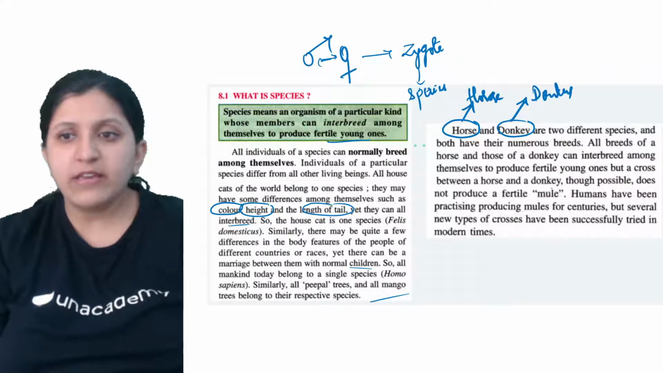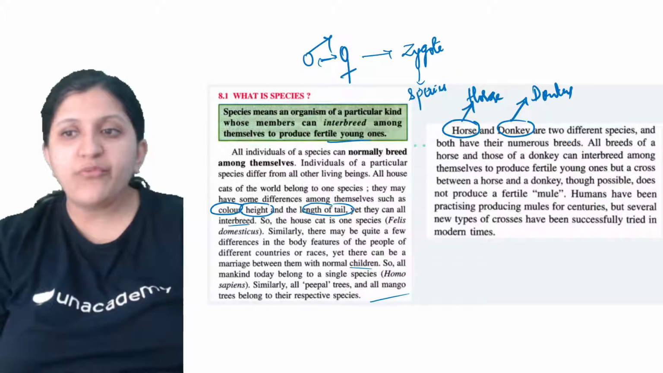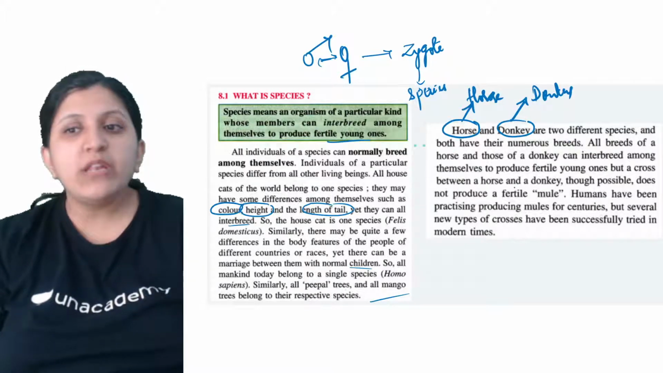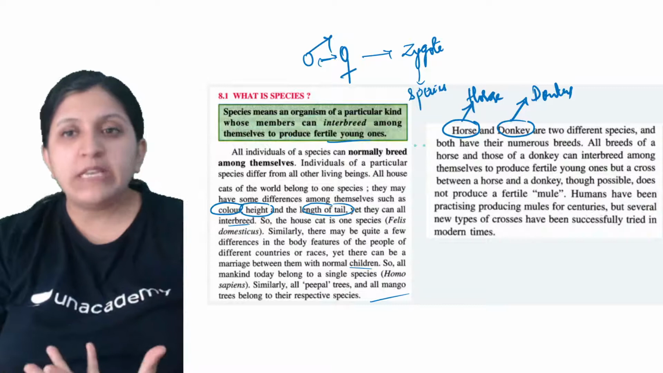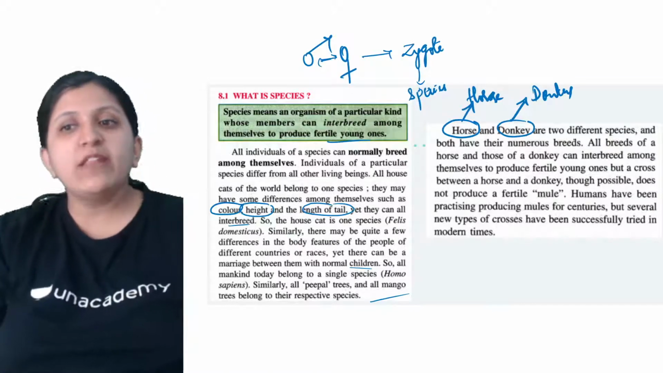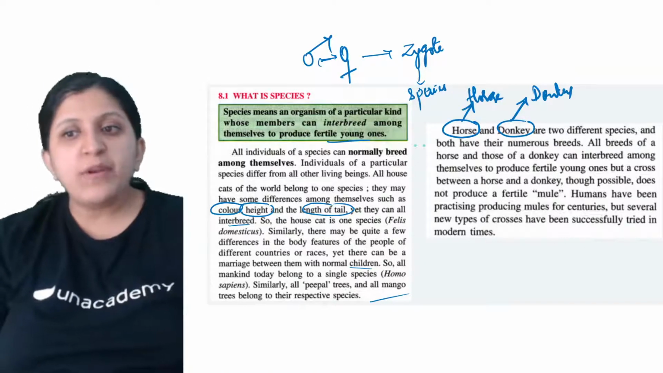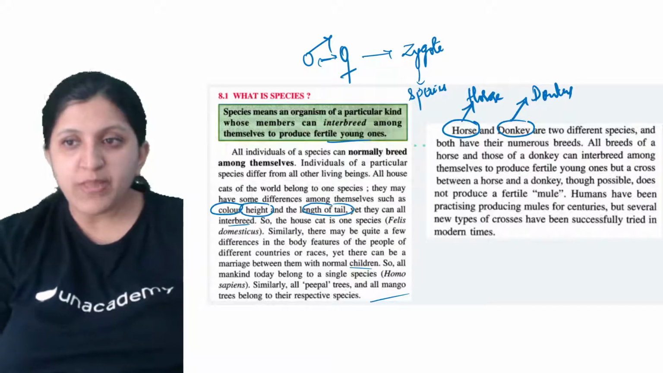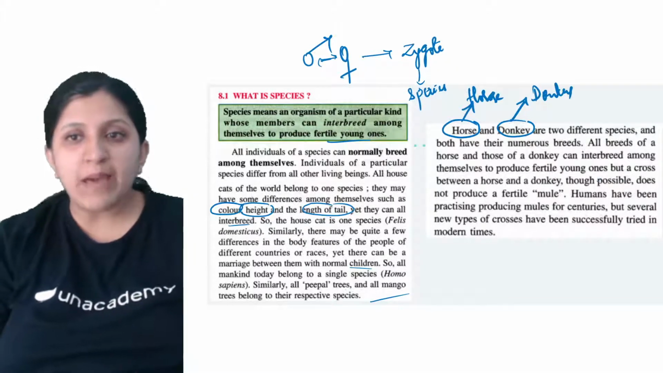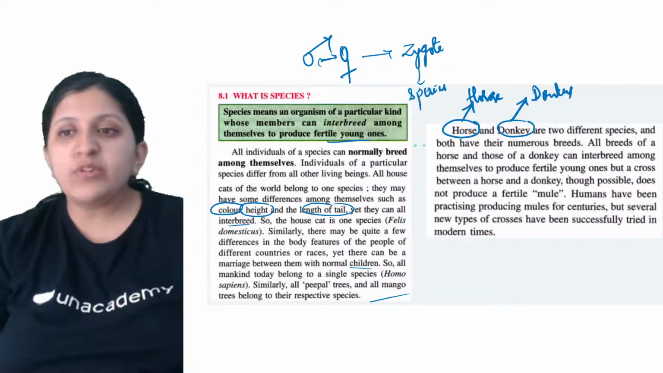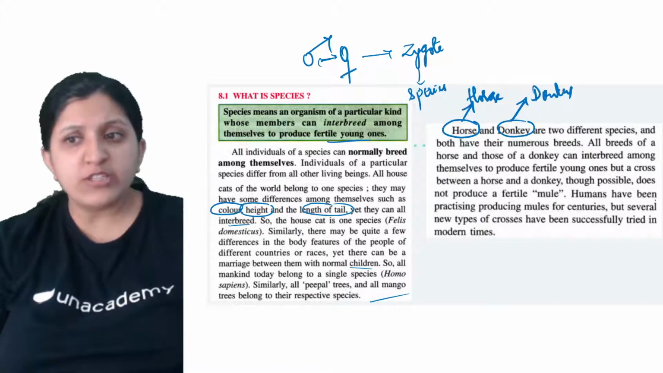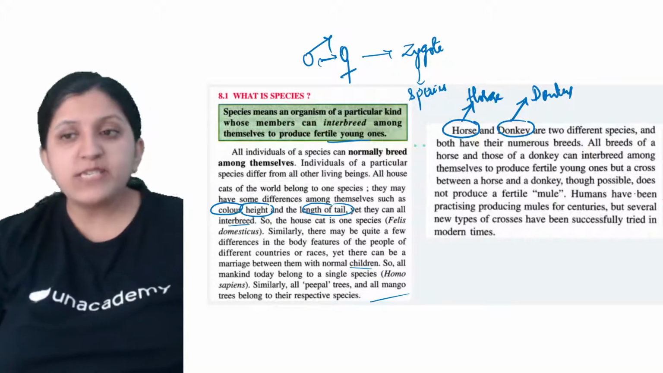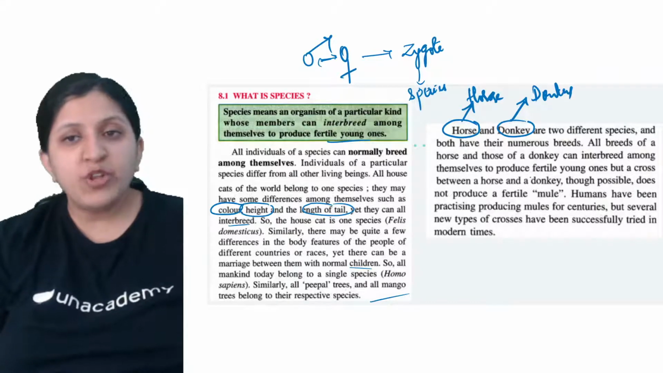That is, to produce fertile young ones. Between donkey and donkey the interbreeding can occur, but when the donkey and the horse breed, it does not produce a fertile mule. This may be with respect to laboratory conditions. A cross between a horse and a donkey, though possible, is not going to produce a fertile mule.